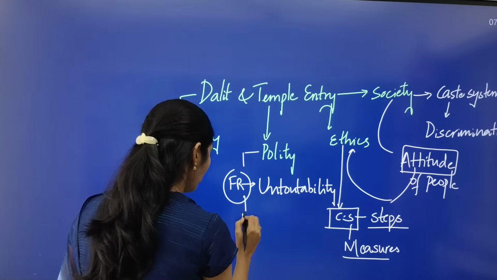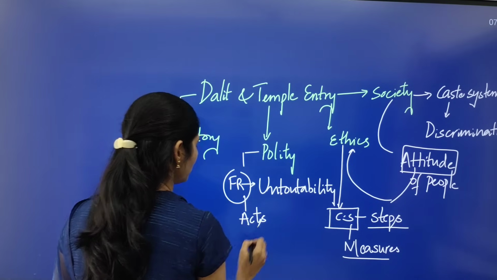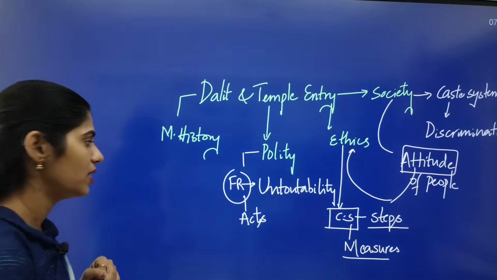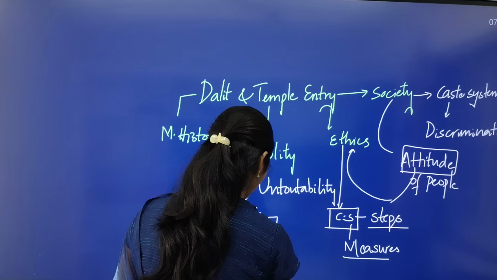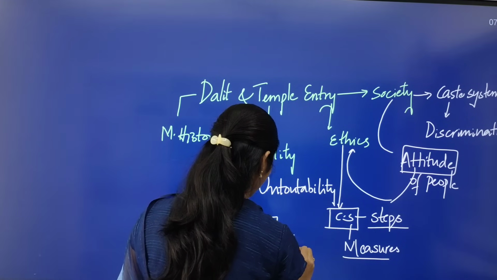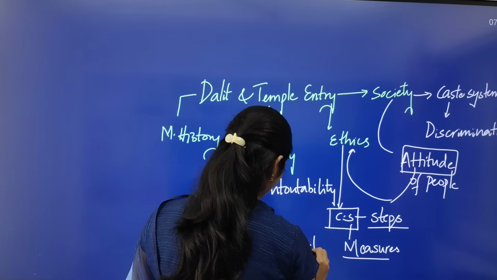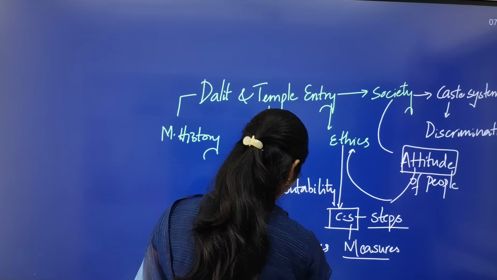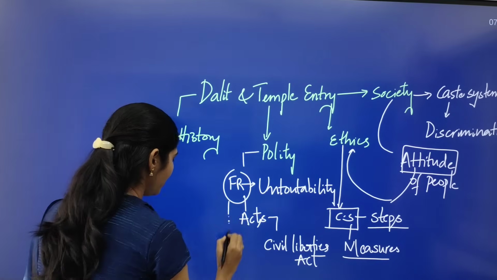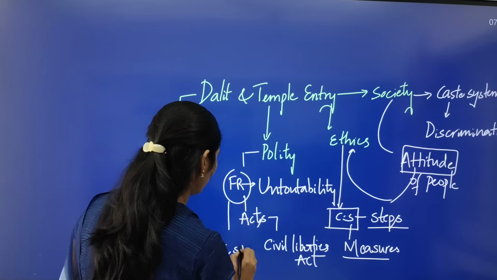And you have to see what are the different acts which are present to prevent discrimination, that is the Civil Liberties Act. For example, you can talk about the SC/ST Atrocities Act.